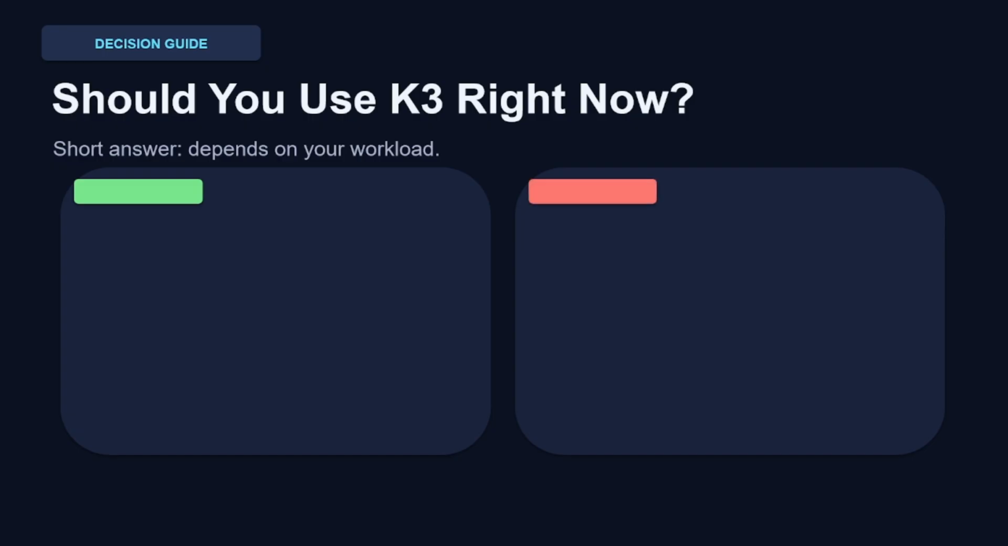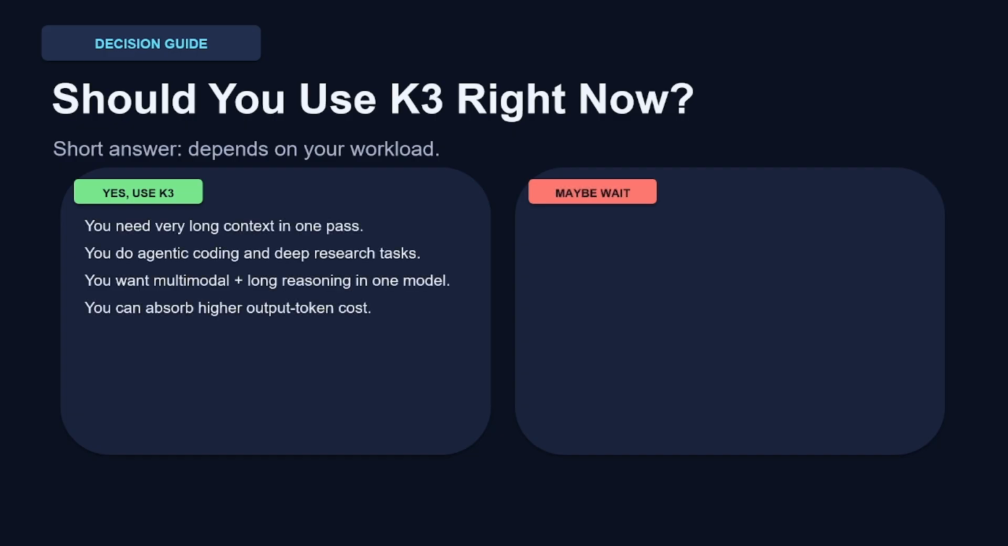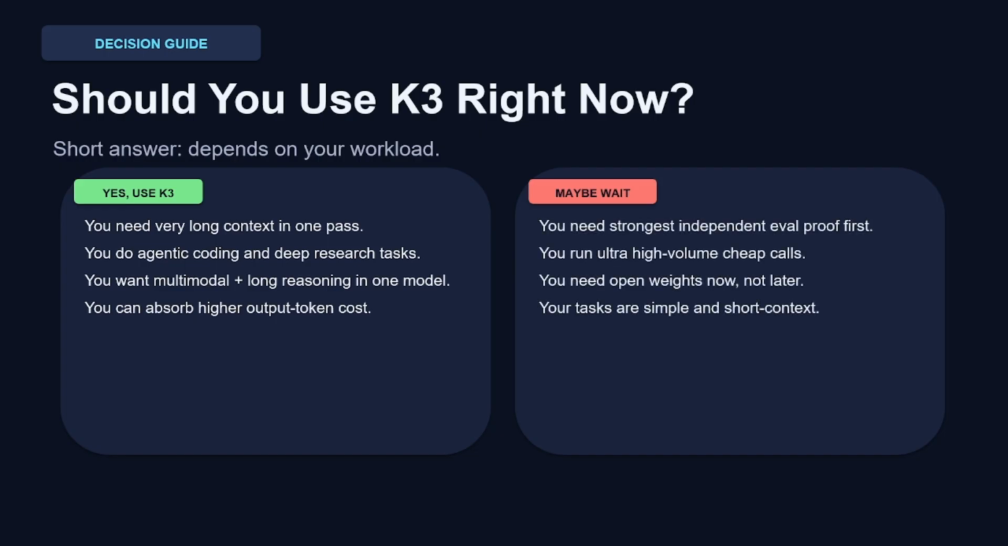Maybe wait if you need independent third-party benchmark verification before committing anything to production. You are running ultra high volume, cheap, simple calls, or you need open weights available right now rather than after the API launch. Basically, match the model to your actual workload, not to the hype cycle.